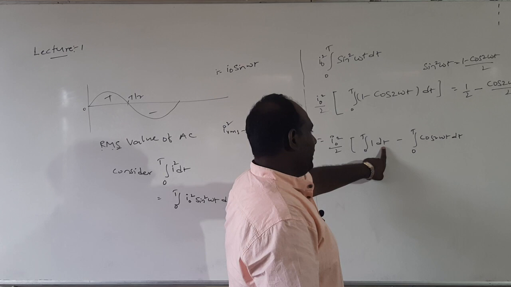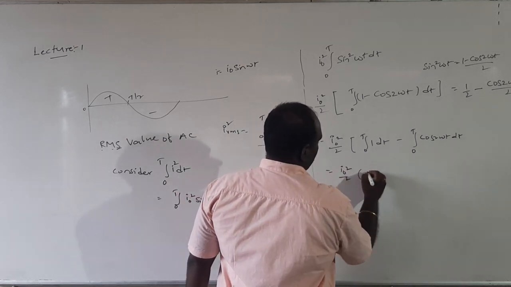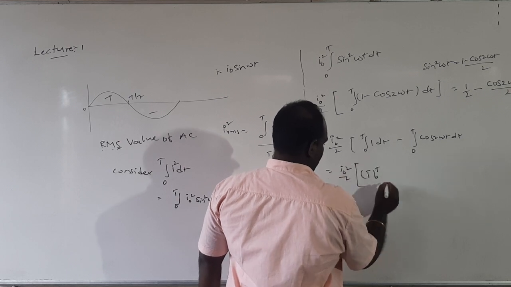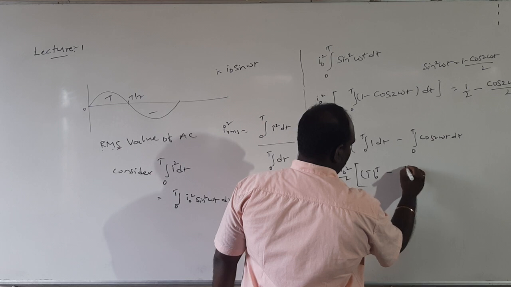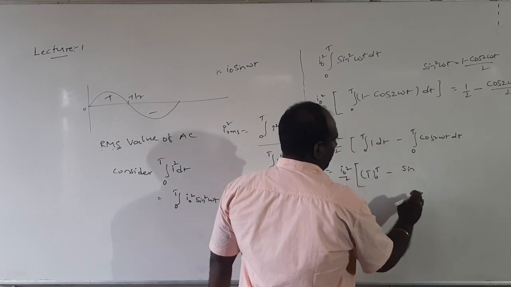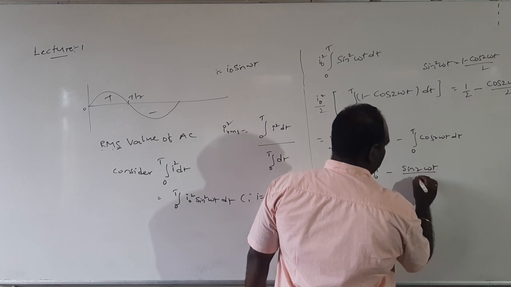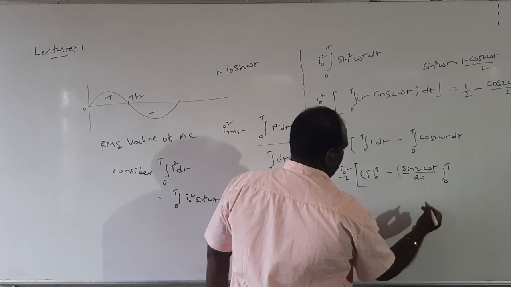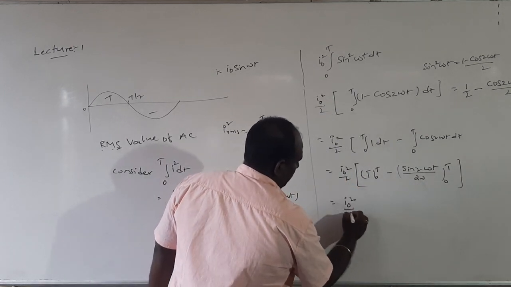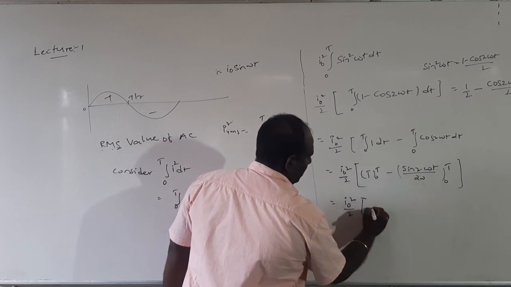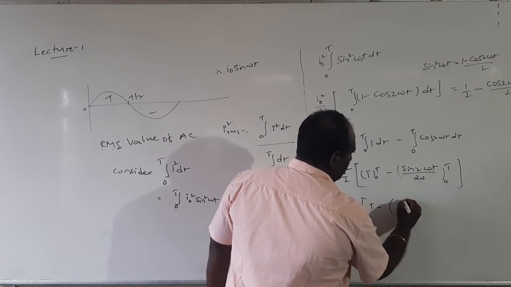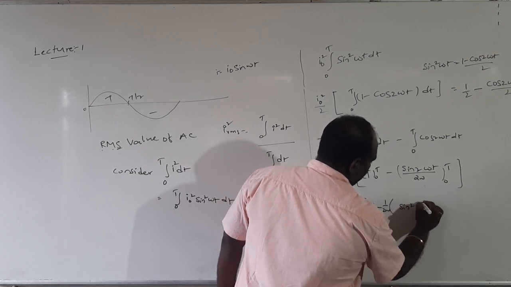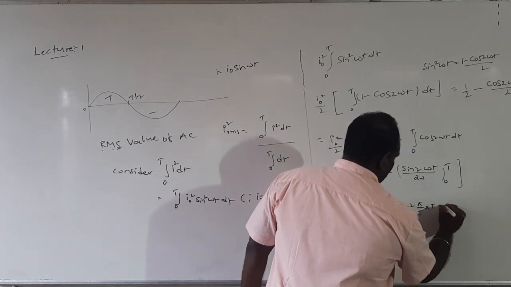On integration, 1 dt means t only, so you will get I squared by 2, t, with limit 0 to T. Next, cos 2 omega t on integration gives sin 2 omega t by 2 omega, limit 0 to T. Then I squared by 2, upper limit T minus 0, that means T only, and 1 by 2 omega outside, sin 2 omega t, where T is 2 pi by omega, into T minus sin 0.